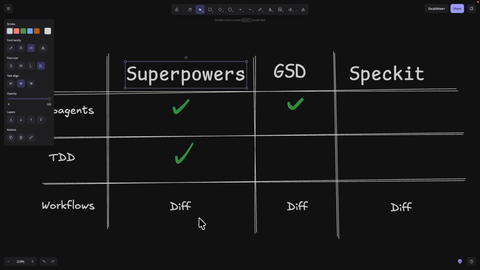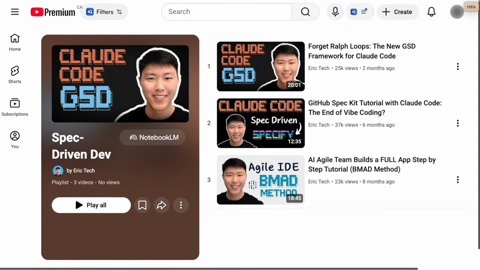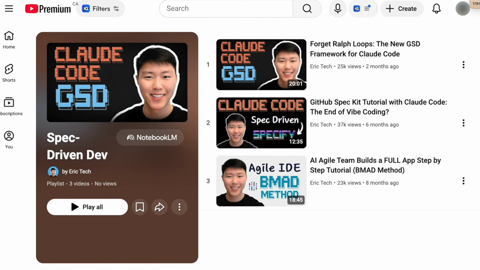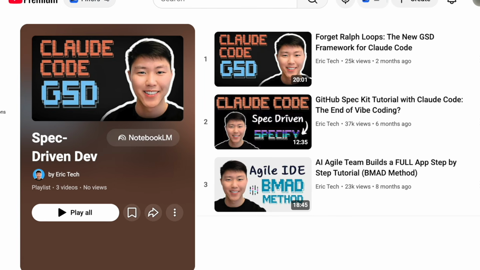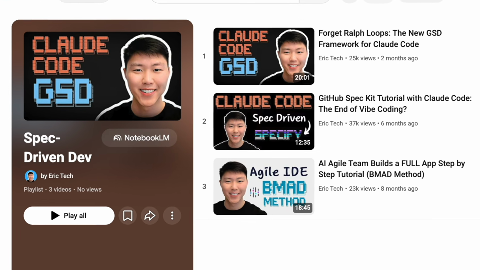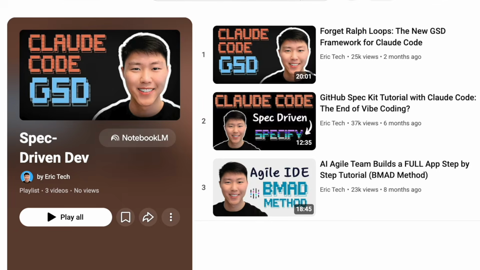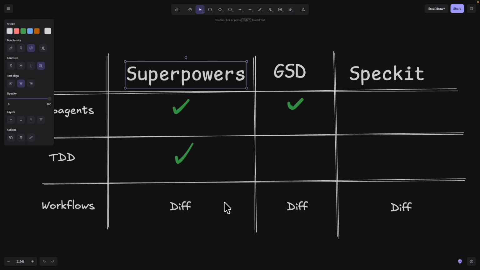Now, aside from this, the entire workflow for Superpowers is also very different. Of course, if you want to learn more about development workflows from other spec-driven development frameworks, you can check out this playlist right here, where I organized all the spec-driven development frameworks that I have reviewed on this channel. But now back to Superpowers and its development workflow.